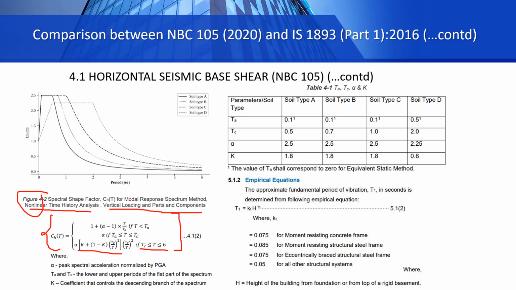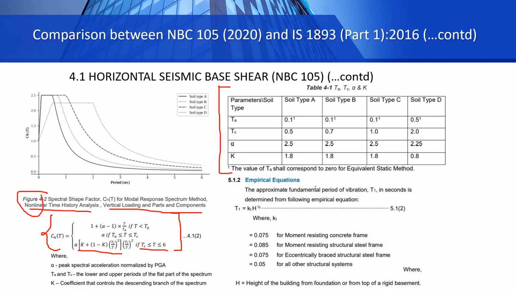So the values of these various parameters alpha, Ta, Tc, K are present in table 4.1 here. I will not go through these values in detail now.